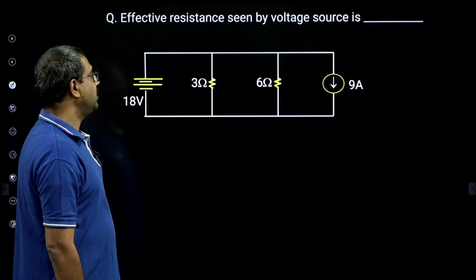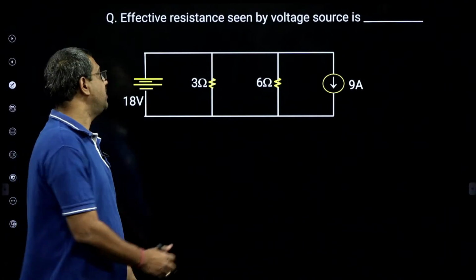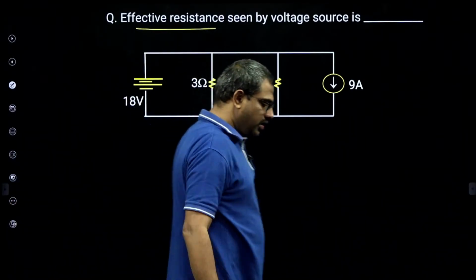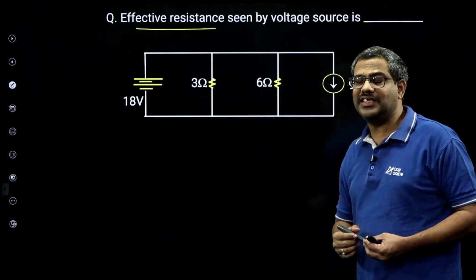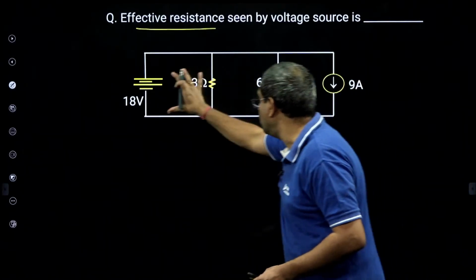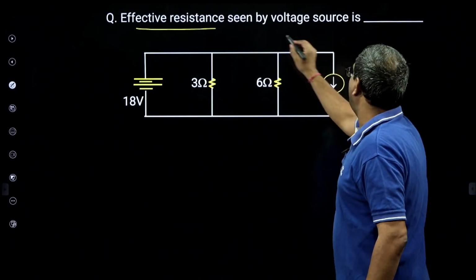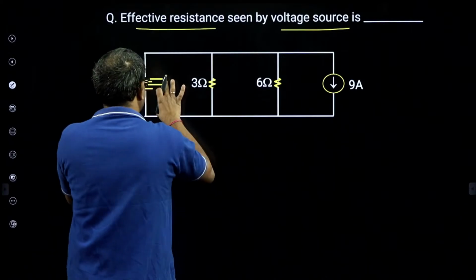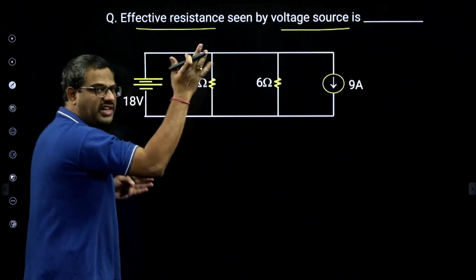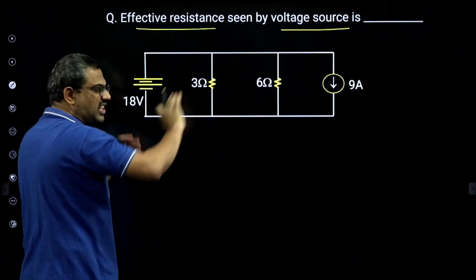Now let us go further. What is the effective resistance? Now this is a very interesting term. This bit also came, so I want to highlight it. Effective resistance is the resistance offered by the network to the source under working condition. What is the effective resistance seen by the voltage source? It is the resistance offered by the network to the source under working condition.